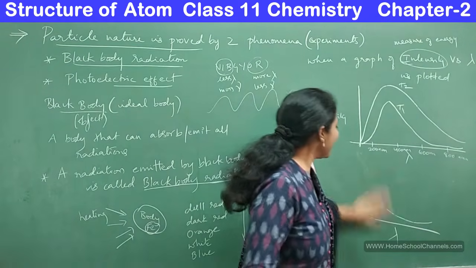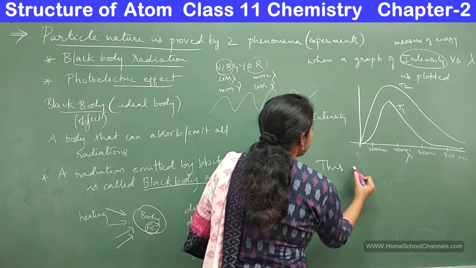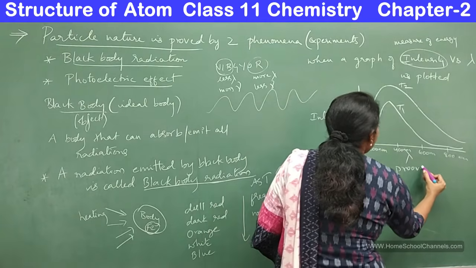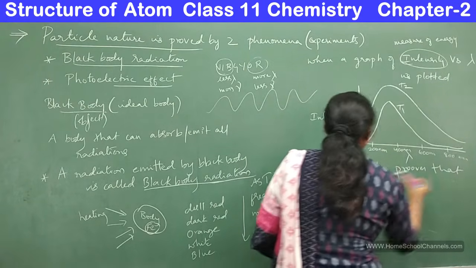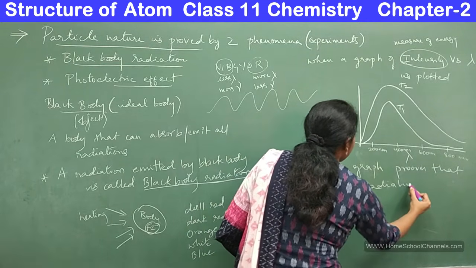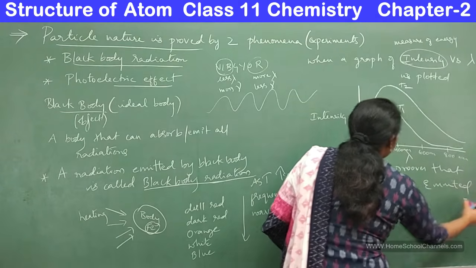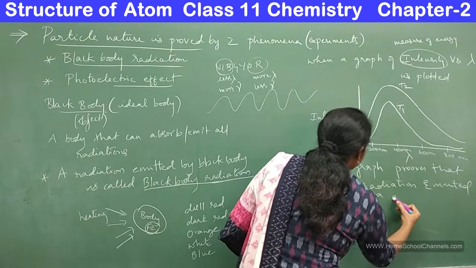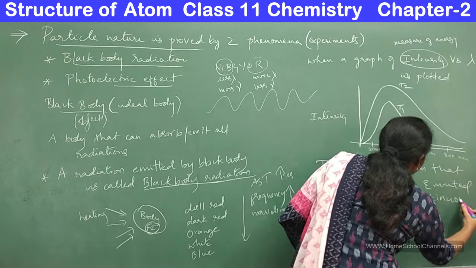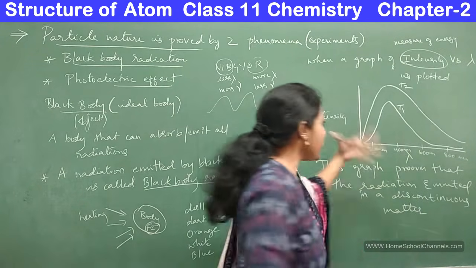So this experimental data graph actually proves that the radiation is emitted in a discontinuous manner, and the energy is quantized.